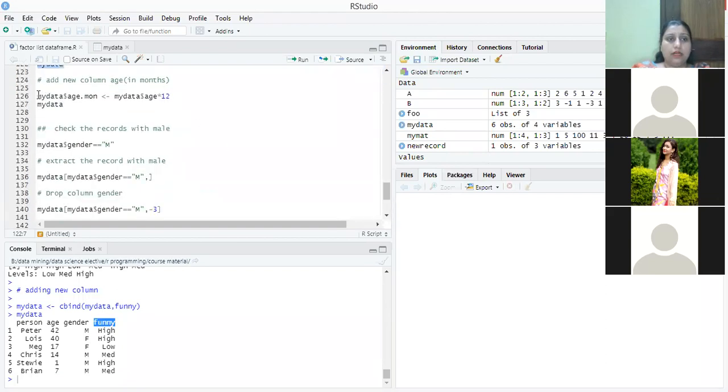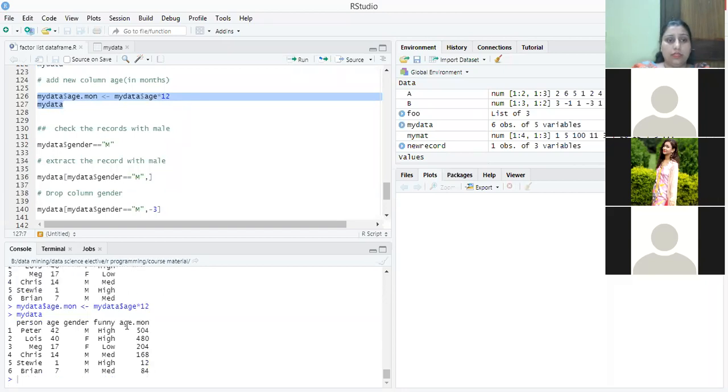As I told, if you want to add the age in months, we multiply the existing age with 12 and it is added into the new one. At the last, we have a new column, age.month, where all the values are in months only.